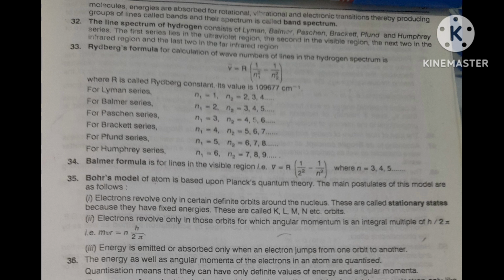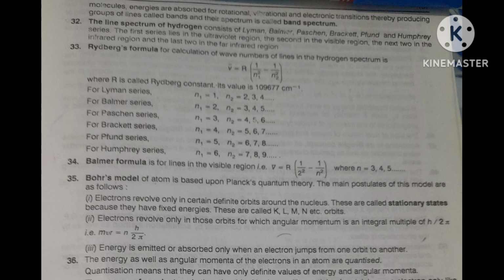For Lyman series, N1 is equal to 1. And for Balmer series, N1 is equal to 2, and N2 is more than 2: 3, 4, 5, 6. Balmer means N1 is equal to 2, and Lyman means N1 is equal to 1, with everything greater than 1 being N2.